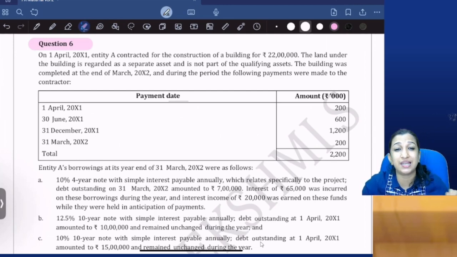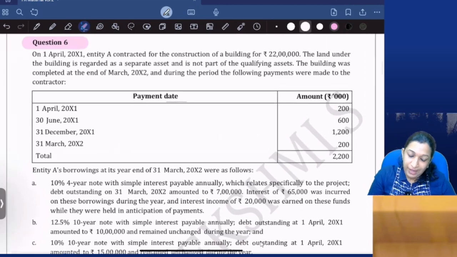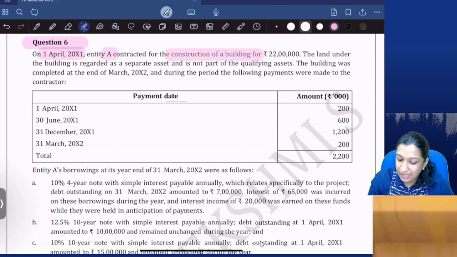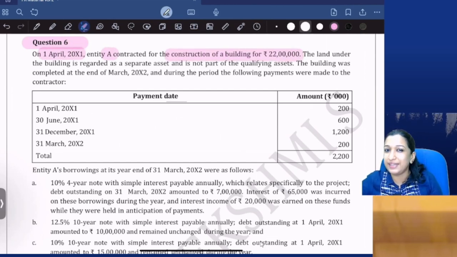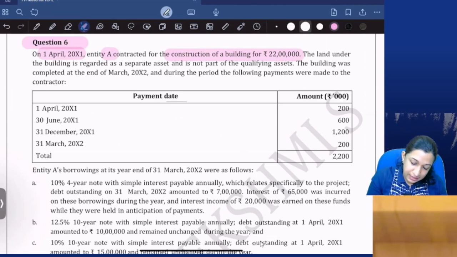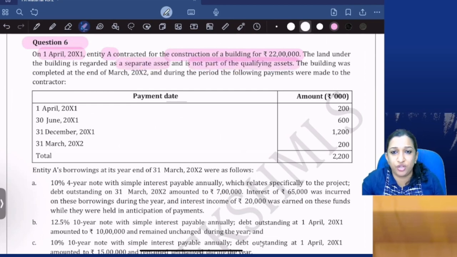Okay, let's do this question number 6, another test your knowledge question. On 1st April 2011, entity A contracted for the construction of a building for 22 lakhs. The land under the building is regarded as a separate asset and is not part of the qualifying asset. Of course, we are constructing a building. A building takes a substantial period of time for its intended use. The building was completed at the end of March. So when did you start the construction?